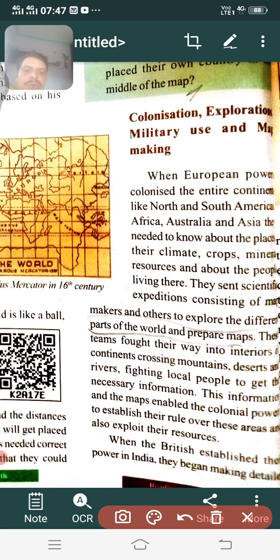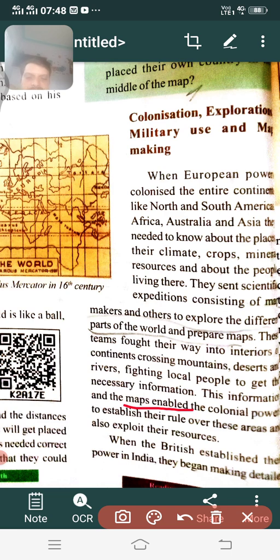Where the mountains are, where they have to cross mountains, deserts, rivers, and the people with whom they have to fight in order to acquire resources. What helped them in this process? Yeah, maps. Maps enabled them to control the colonial nations which they exploited.